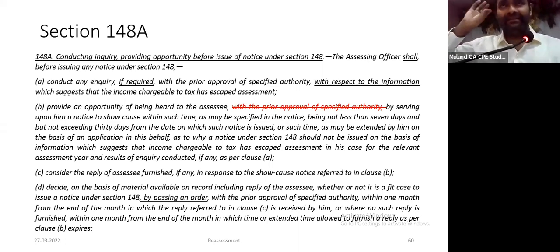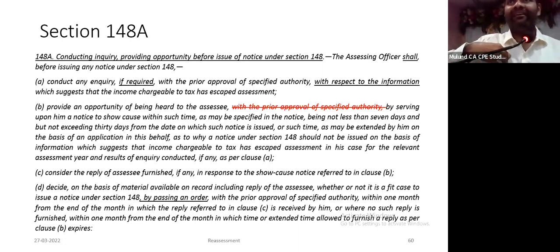As good as I am writing a letter to Himanshu. This is information which I have received. You please reopen. उसको मेरे को पूछना चाहिए. What is the material evidence? Statement किधर है? क्या incriminating documents? He will not write. He will simply reopen.